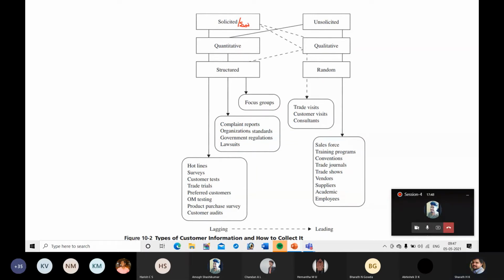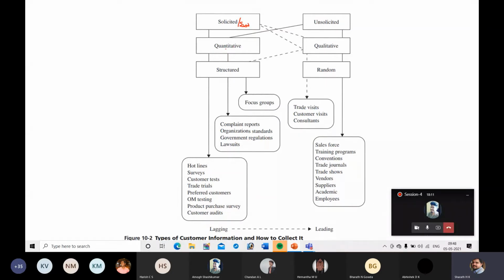Next, unsolicited means the company will get the information voluntarily. Solicited means the company will search for the information and gather it. Unsolicited means it will get the information voluntarily from customers or from government, or other means.